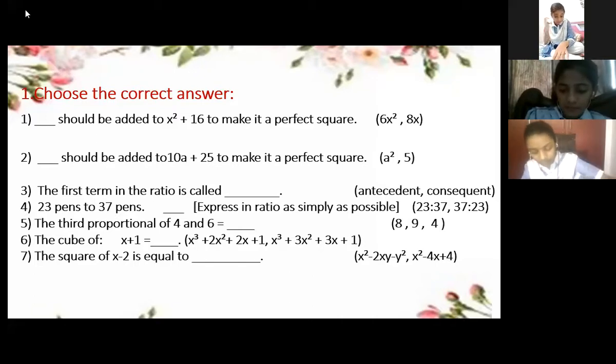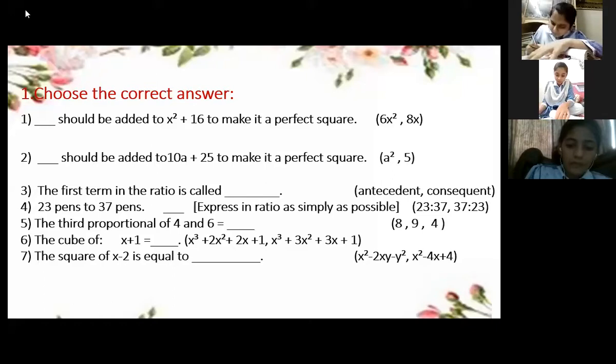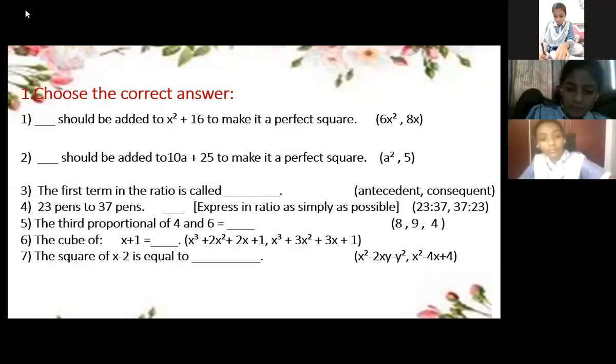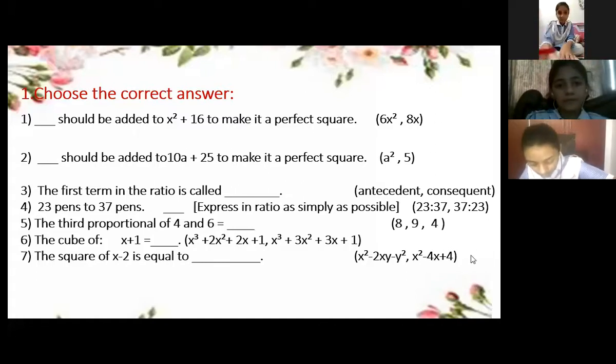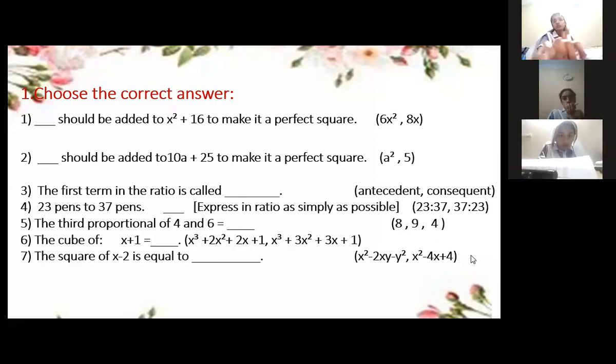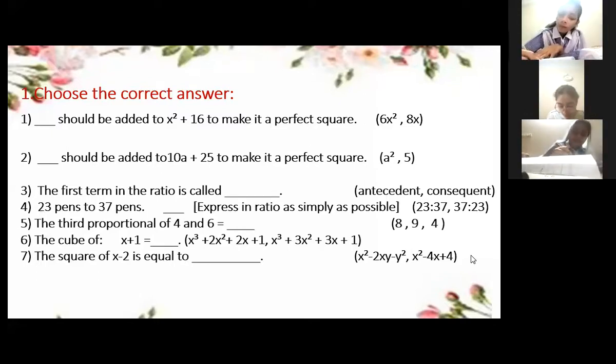Dash should be added to x square plus 16 to make it a perfect square. Okay, number 2, dash should be added to 10a plus 25 to make it a perfect square. Yes, Alishba. Next is, the first term in the ratio is called dash.